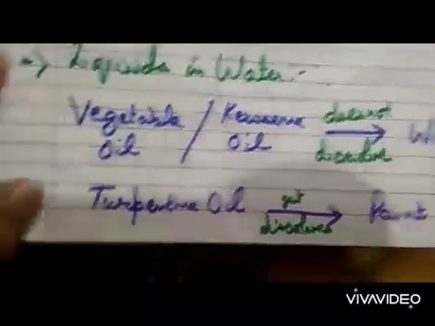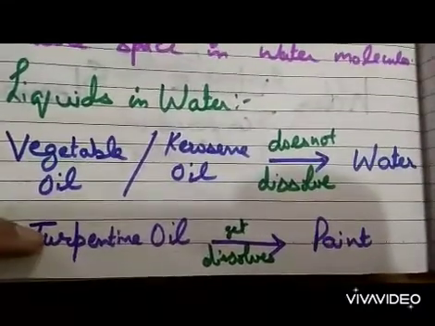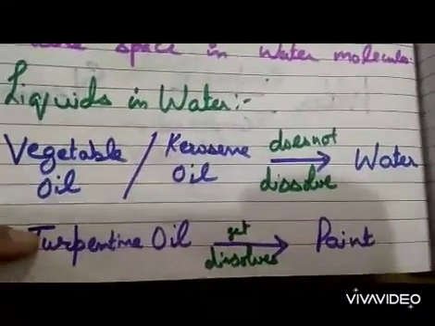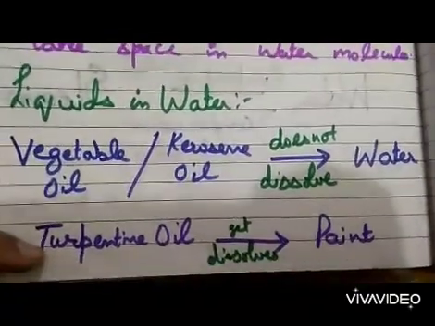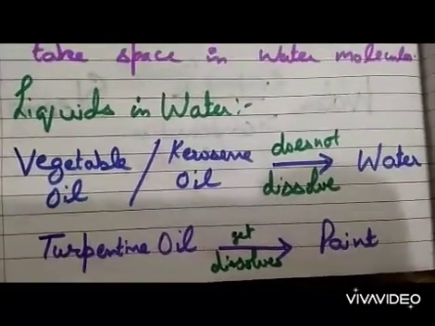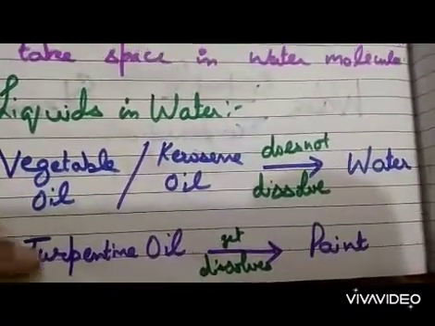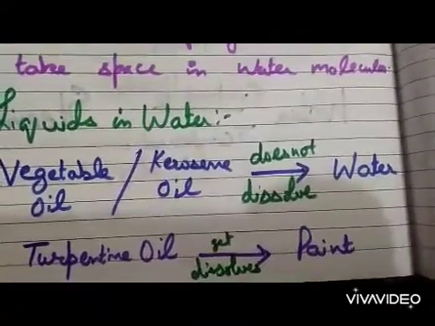So now there are these things. Vegetable oil and kerosene oil do not dissolve in water. Turpentine oil gets dissolved in paint, but turpentine oil also does not dissolve in water. Okay, there are 2 types of liquids: vegetable oil and kerosene oil, and turpentine oil, which gets dissolved in paint. Okay, and now you understand that.